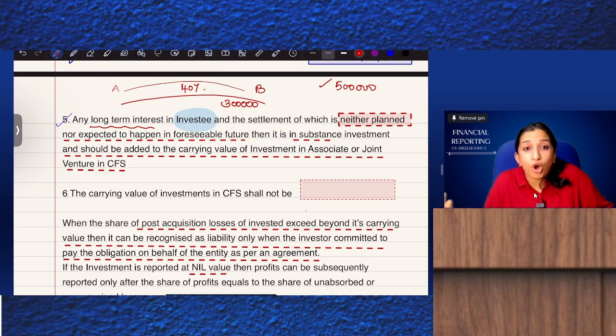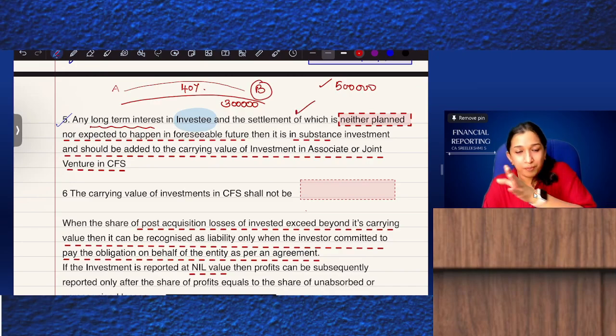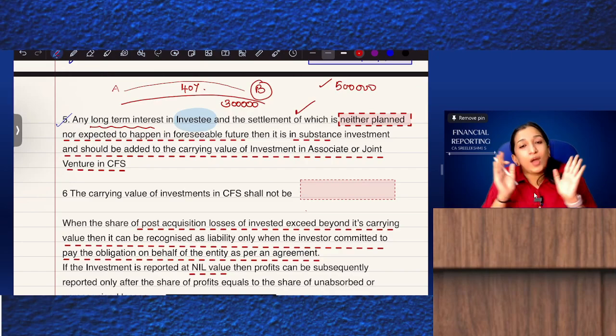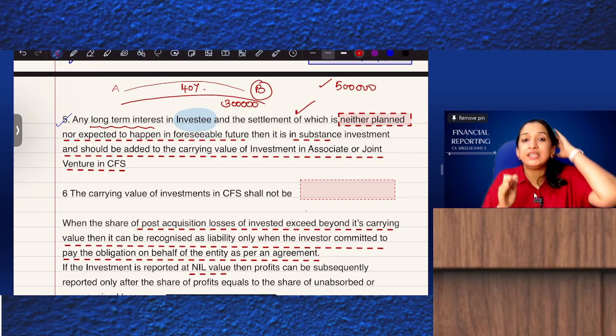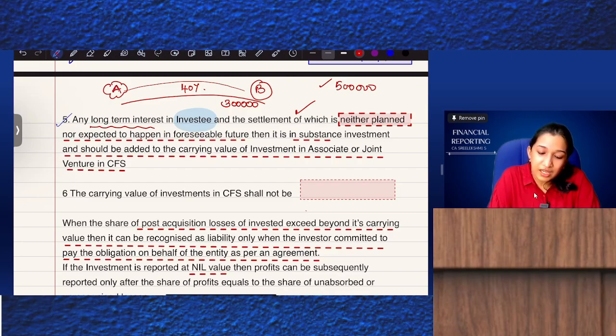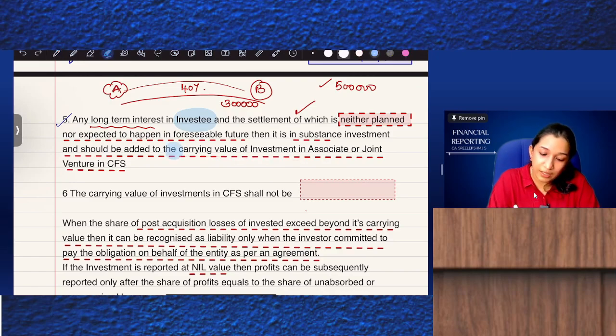So any long-term interest, a long-term loan or investments in bonds or investments in debentures of the associate or joint venture, the settlement of which, meaning we should repay it, is not planned nor expected to happen in the foreseeable future, which means in the near future that repayment is not going to happen. So in substance, in consolidated financial statements, it should be added to the carrying value of investment in associate or joint venture in CFS.